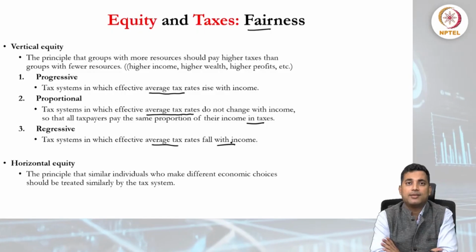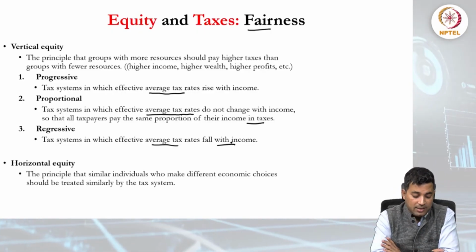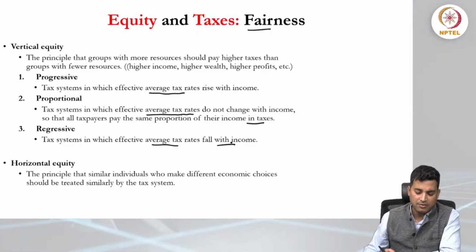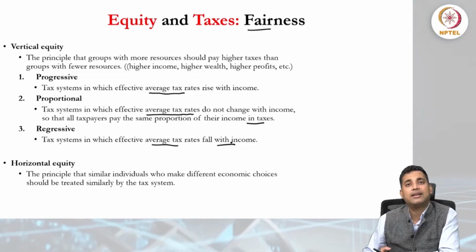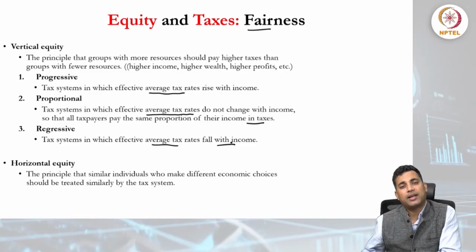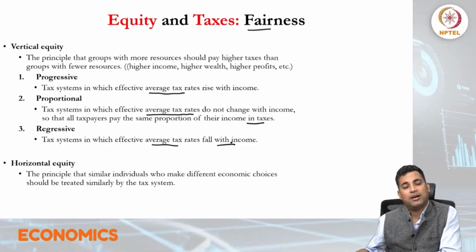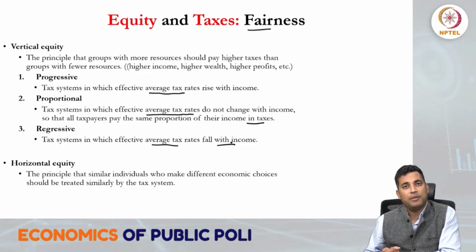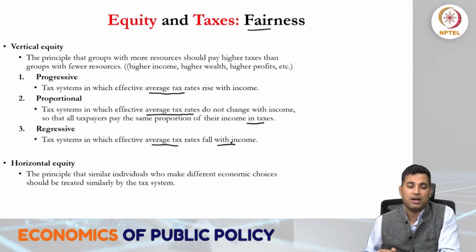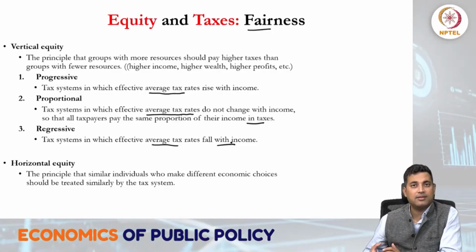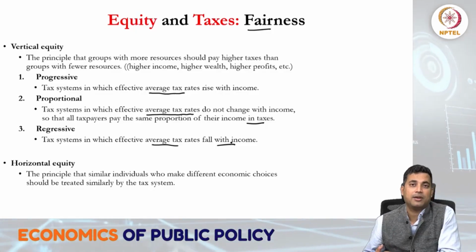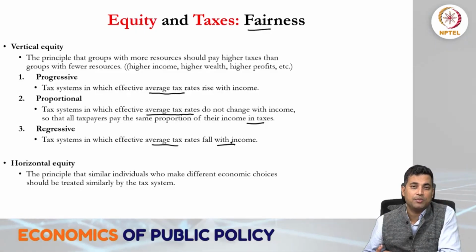Now horizontal equity means the principle that similar individuals who make different economic choices should be treated similarly by the tax system. One can take the example that no community should be discriminated against based on color, caste or class, irrespective of their social identity or social groups.